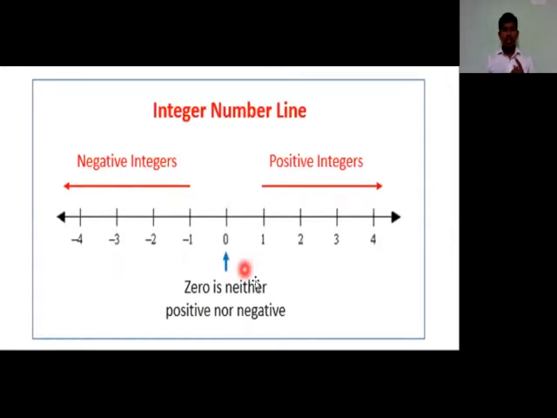So this zero is neither positive nor negative. Zero cannot be positive or negative, it's zero itself. Therefore I can say that zero is neither positive nor negative. So my dear students, integers can be represented on the number line in this way. I hope you got a clear idea about what integers are.